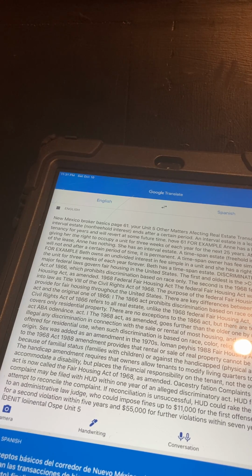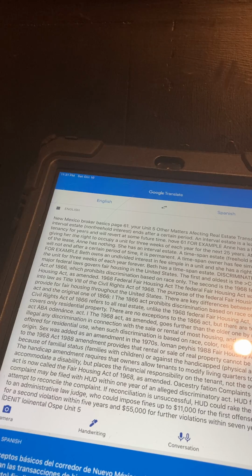The 1988 Fair Housing Amendment to the 1968 Act provides that rental or sale of real property cannot be denied because of familial status, families with children, or against the handicapped, physical and mental. The Handicap Amendment requires that owners allow tenants to modify living quarters to accommodate a disability, but places the financial responsibility on the tenant, not the owner. The act is now called the Fair Housing Act of 1968, as amended.